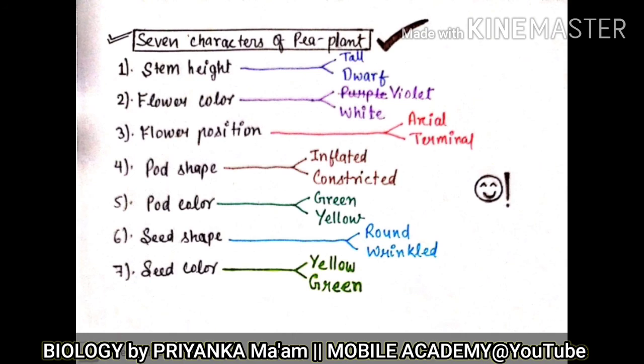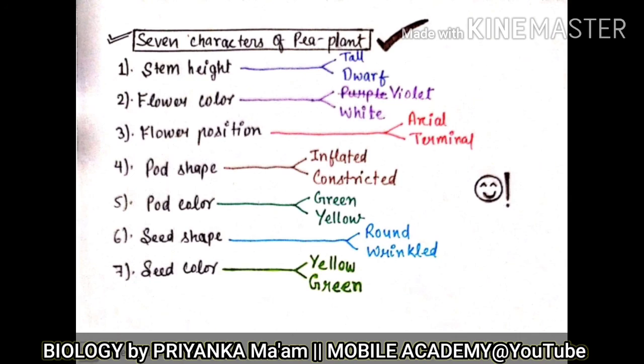Whatever I am saying, for one characteristic, you can see 2 traits. So these 2 traits are opposite to one another. If a round seed is present, then a wrinkled seed cannot be present in that particular plant. Then the last character is seed color.